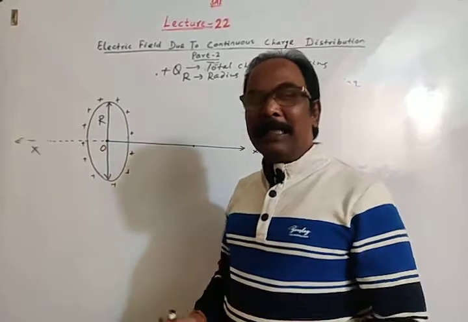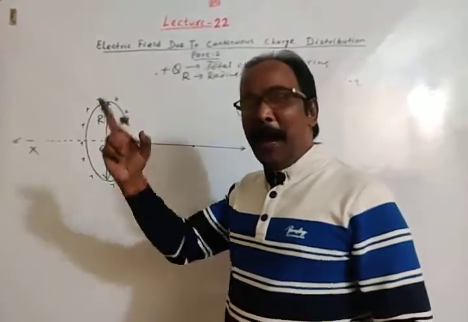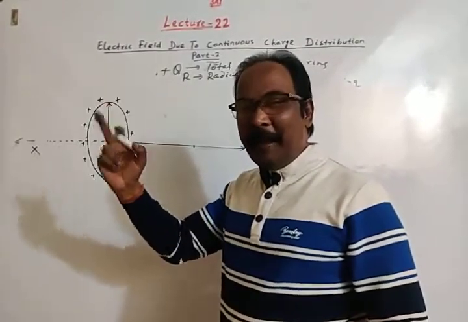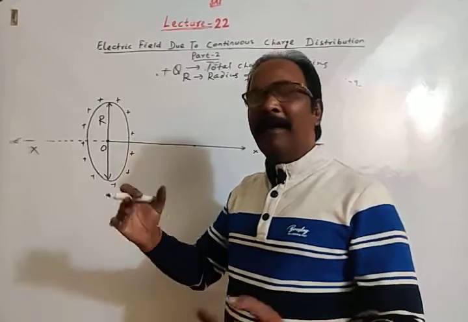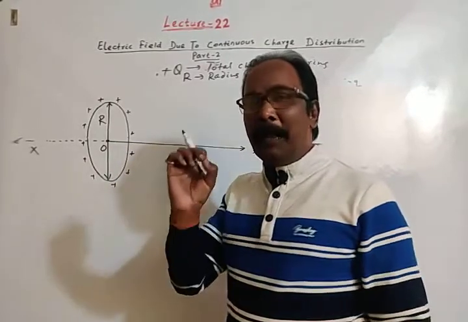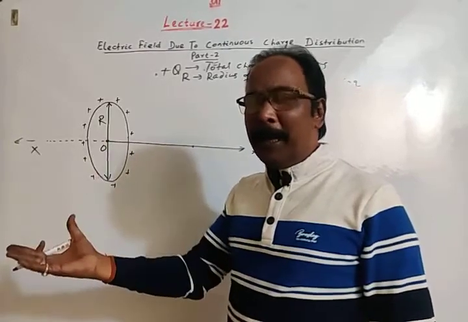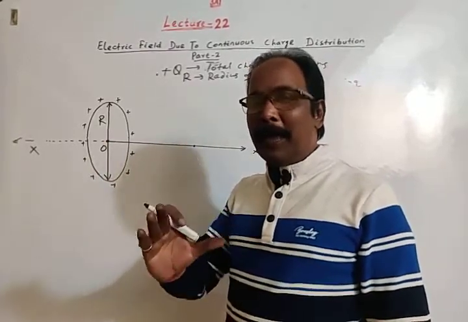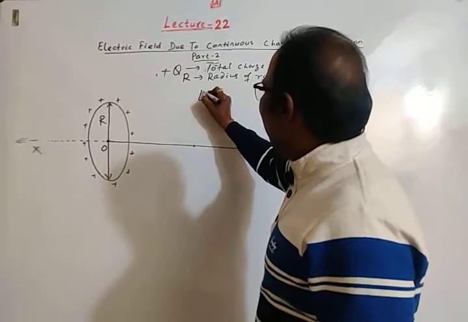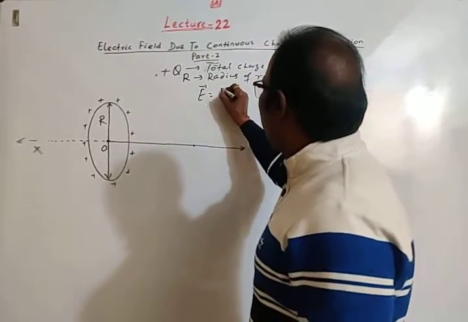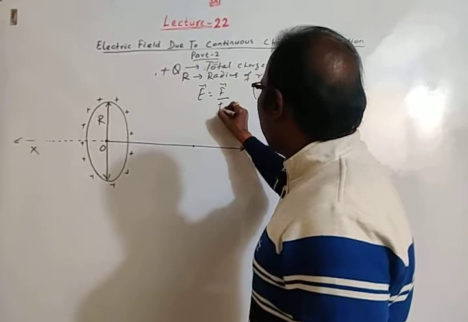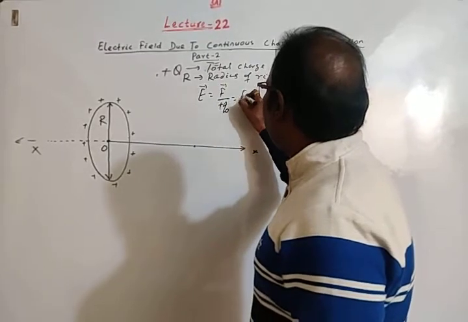Again, the basic principle. Where we have to find electric field, we have to place a unit positive charge, and electric field intensity is the force experienced by the unit positive charge.